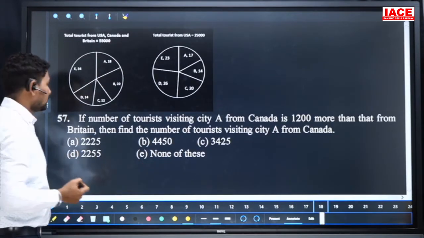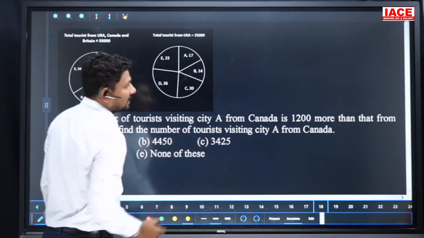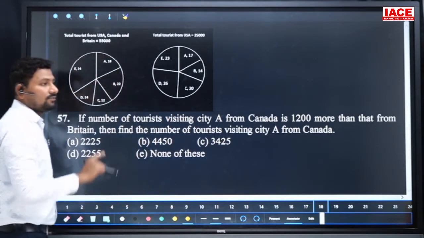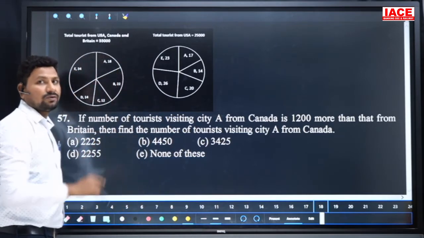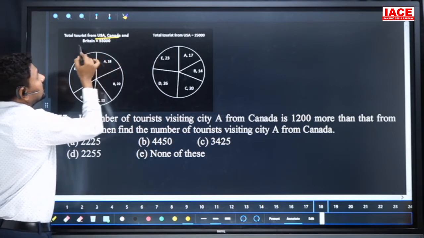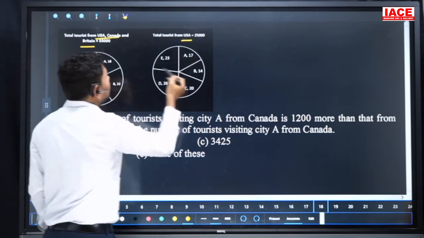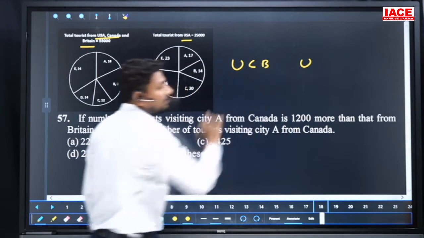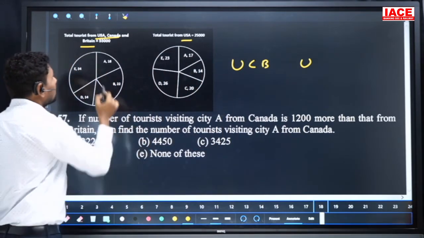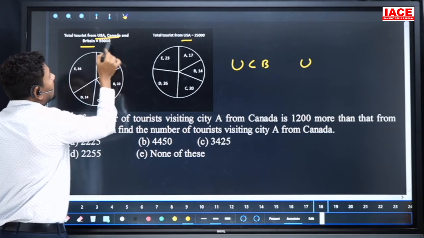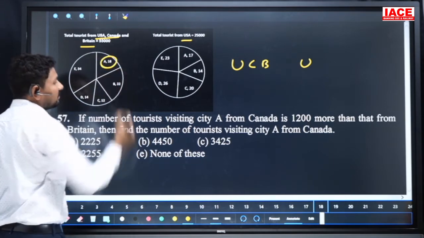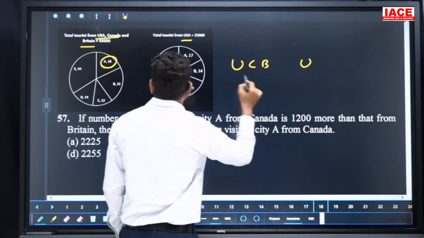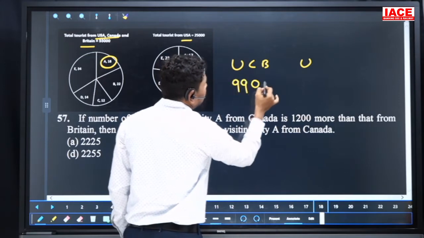Question number 57. If the number of tourists visiting city A from Canada is 1200 more than that from Britain, then find the number of tourists visiting city A from Canada. Finally, we need the Canada value, but initially they mentioned the Canada to Britain relation. Here the relation belongs to USA and Britain. USA, Canada, Britain. Here only USA will be removed from USA, Canada and Britain. You will get the result of the Canada and Britain combination. So here USA, Canada, Britain overall value for city A is 18 percentage. 18 percentage of 55,000 is equal to 18 fives are 90, and 18 fives are 90, it is equal to 9,900.